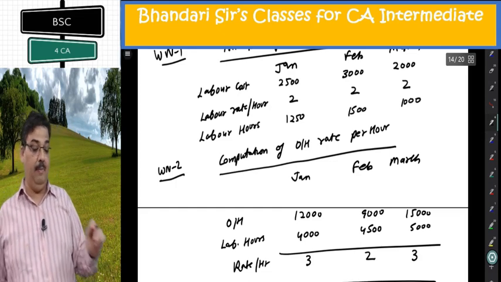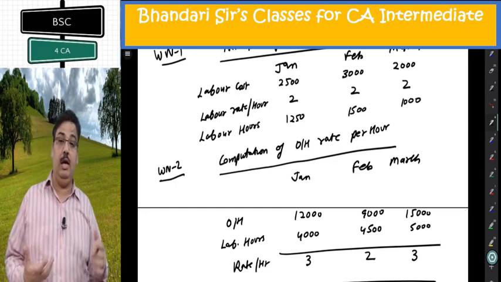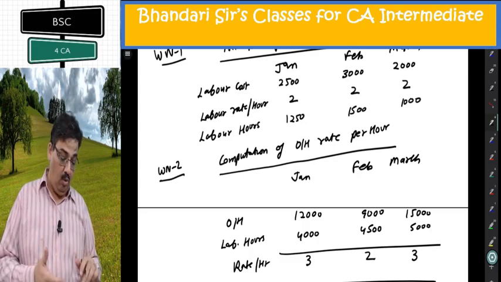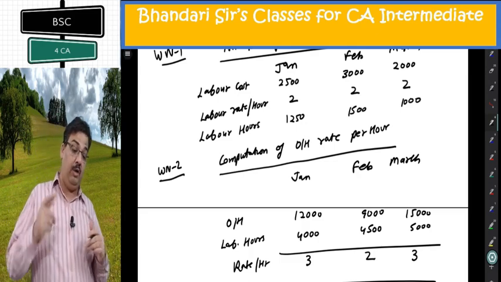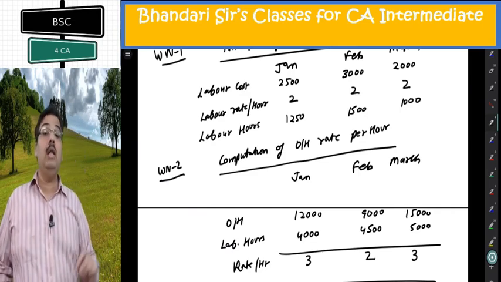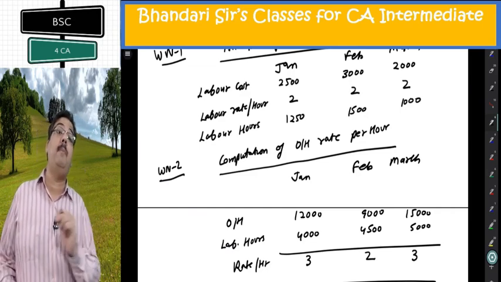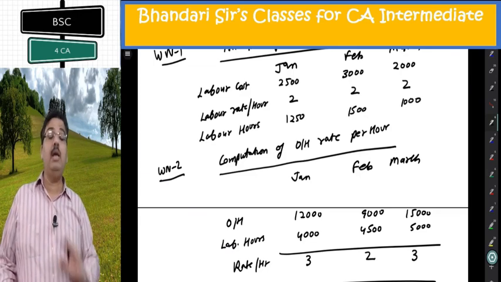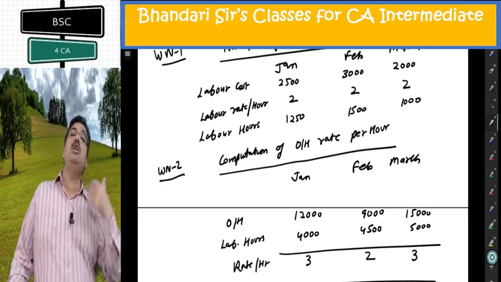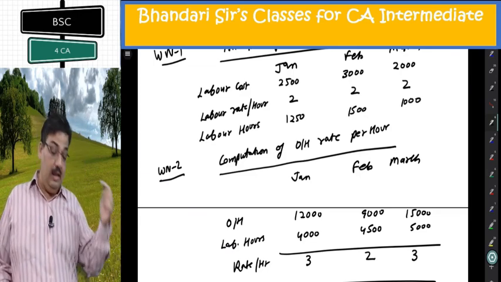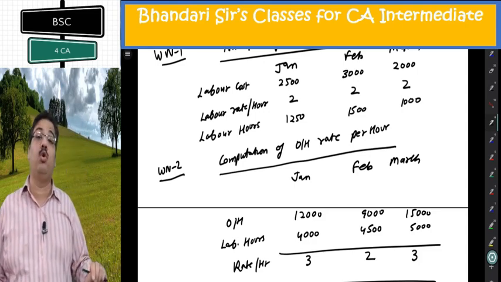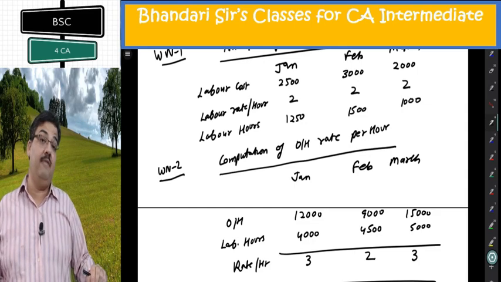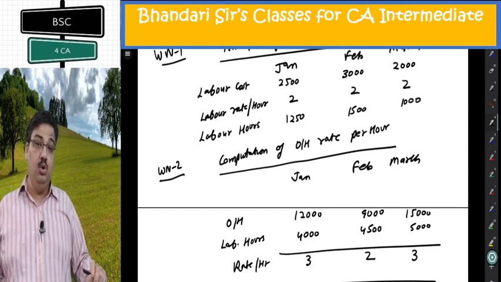So different rate applicable. Now students get confused. Sir, labor hours are given already 4,000, 4,500, 5,000. Then what did we compute? 1,250, 1,500 and 1,000. They are labor hours on that particular batch output. My company is making so many things. In that batch production, 1250 hours are there. For the company as a whole, there are 4000 hours. So don't get confused. They are different things, usable differently.